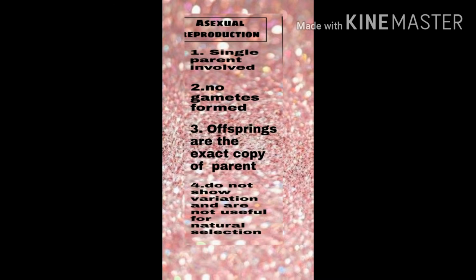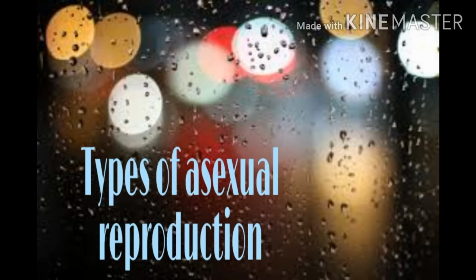And also another important feature is, since there are no changes between the parent and the offspring, they do not show any variation. Since they do not show any variation, they will not contribute much to the evolutionary process of species in nature. That is a general aspect about asexual reproduction.